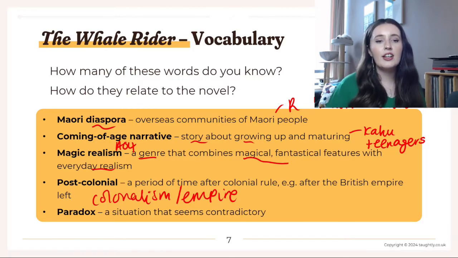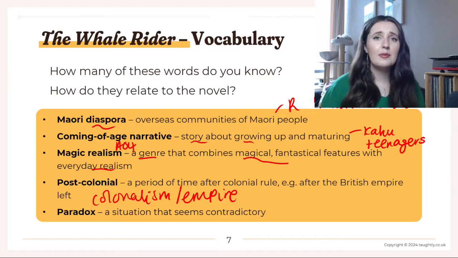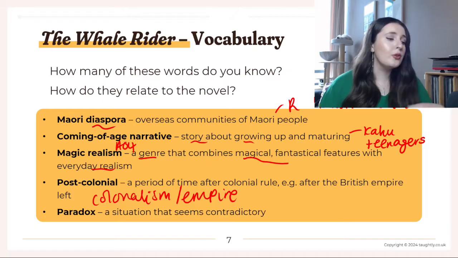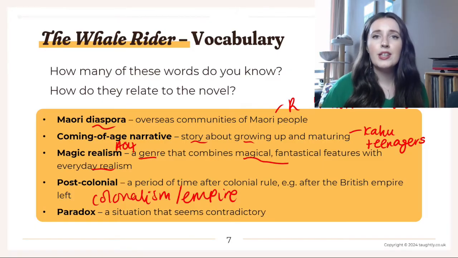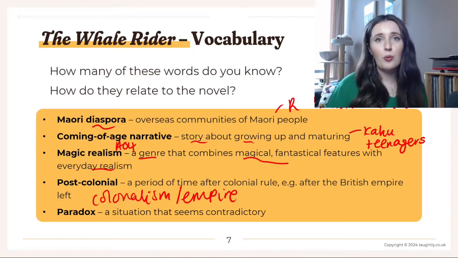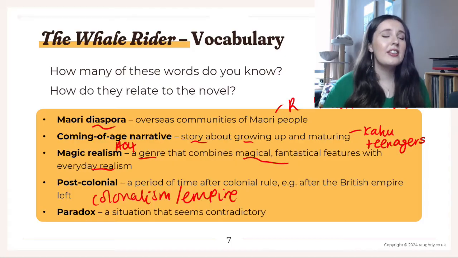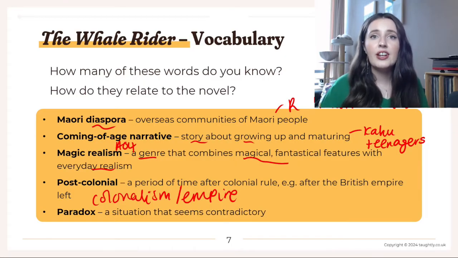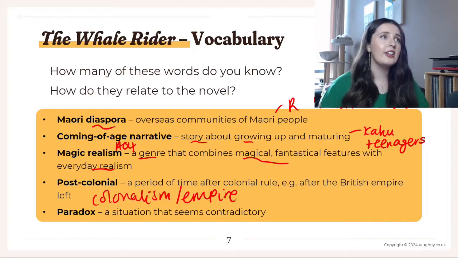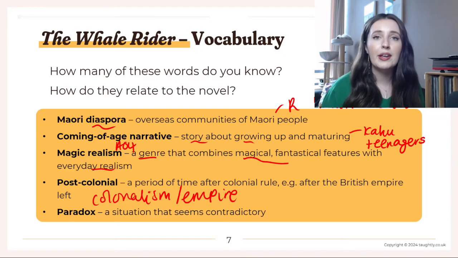So The Whale Rider is written in a post-colonial era, and after the devastation of imperialism and colonisation, lots of indigenous cultures were wiped out, almost extinct, much like the whales, and it seemed like there wasn't really this chance of recovery, of getting back what was lost. Even things like whole languages wiped out because the British Empire insisted that people spoke English.